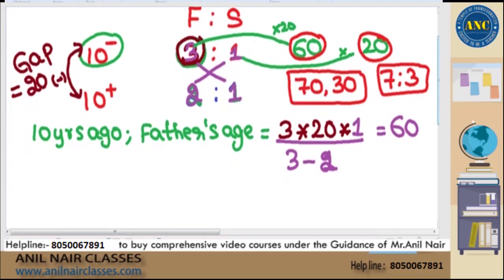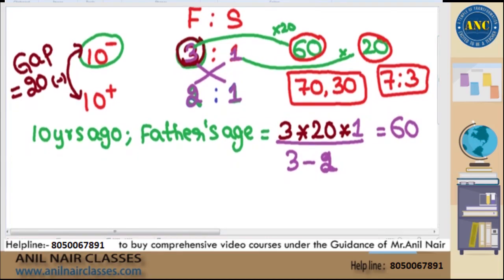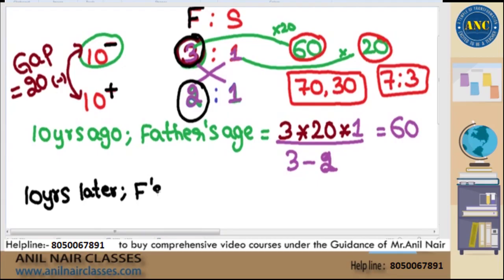Answer is 7:3. Now you might get a doubt. Sir, you picked up this value and found out the age of father 10 years before. Can I pick this value and find out age of father 10 years later? Will I still get the same answer? Definitely yes. Now see here. Suppose I do the scenario 10 years later, I am finding father's age. Same analogy I will implement.